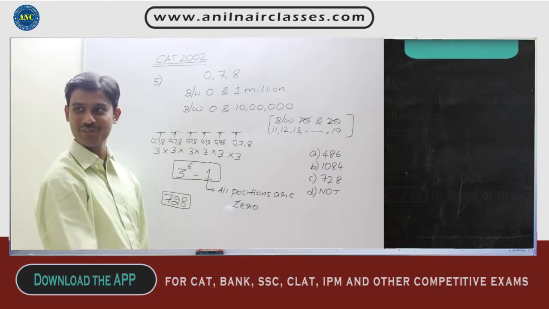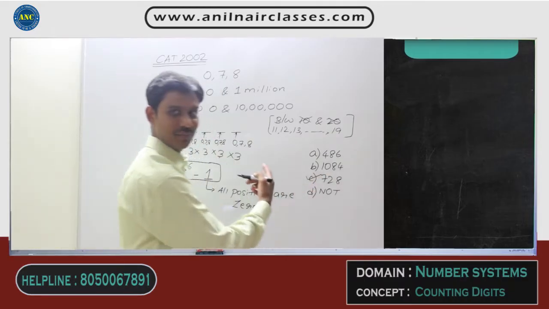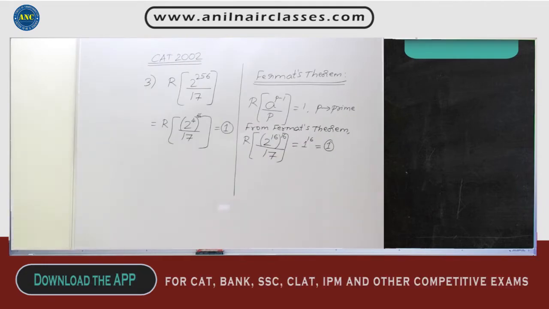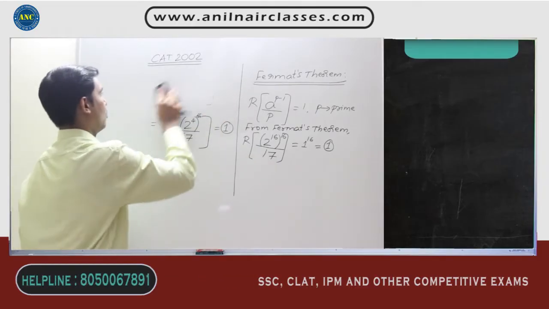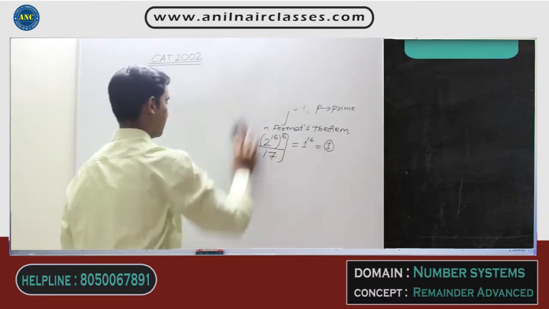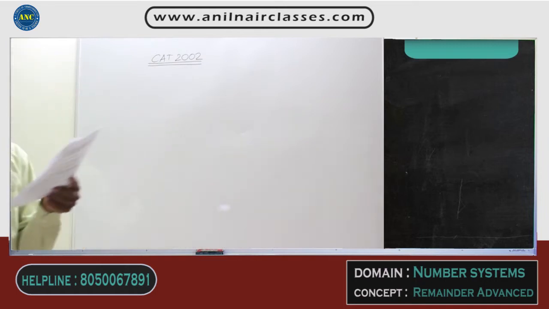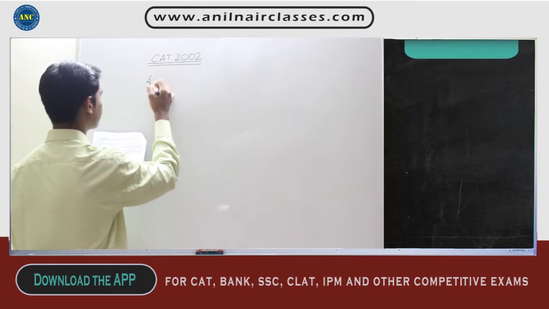I think the approach is very clear. Answer is 728. It is not 729. Please write down this question. Clear? Application, Fermat's theorem and negative remainder. Fourth question. One more question on remainders. Not basically remainders, but the divisibility concept.